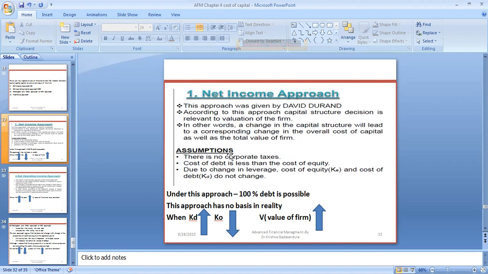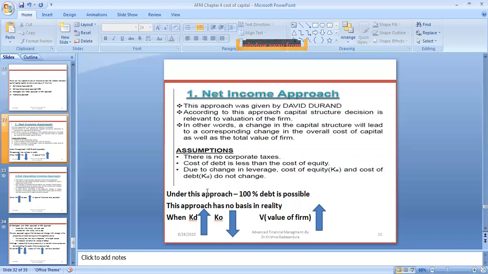Why are they saying that? By assuming that there are no corporate taxes. Their assumption is that there are no corporate taxes, and that the cost of debt is less than the cost of equity. And due to a change in leverage, the cost of equity and the cost of debt do not change.